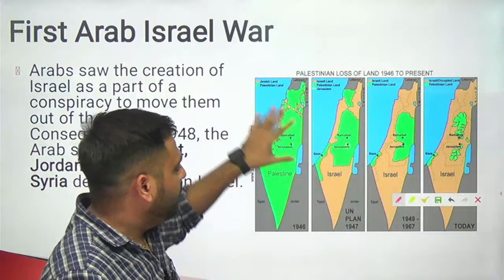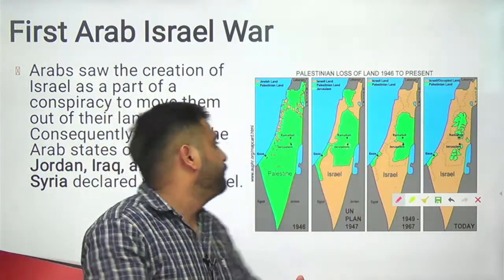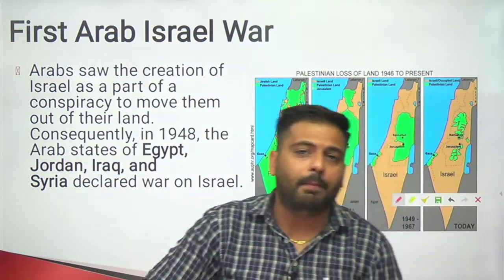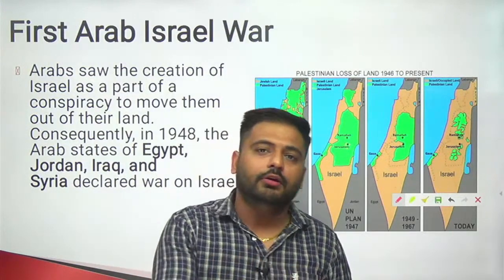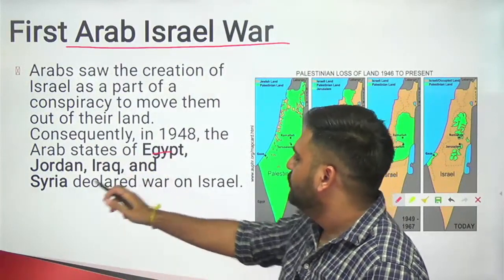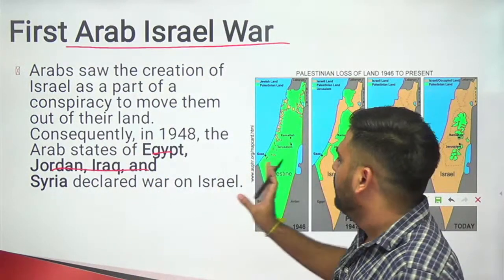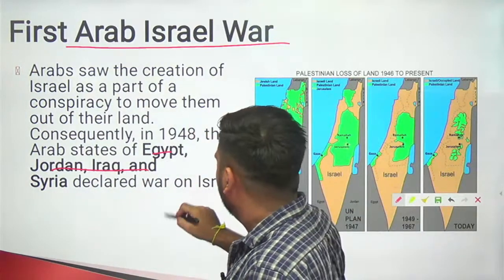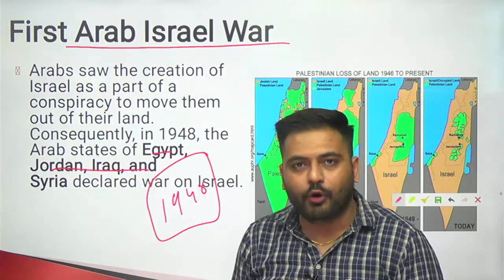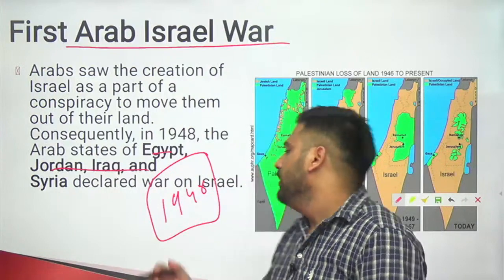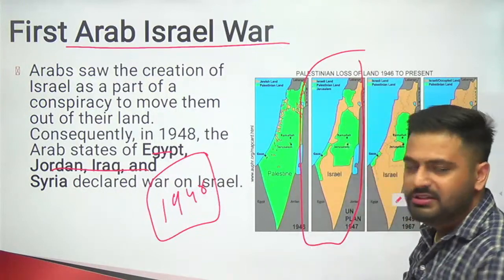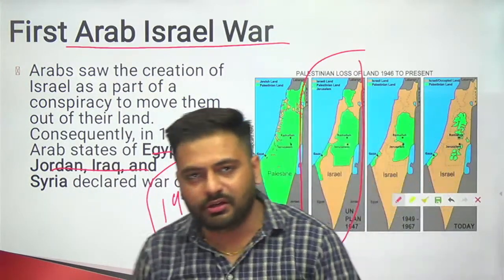After that, Egypt, Jordan, Syria and Libya attacked Israel, and this came to be the first Arab-Israeli war, right? Egypt, Jordan, Iraq and Syria attacked Israel, but when this war ended in 1948, because of lack of coordination and lack of a trained army, Israel won the war, and it again increased its control over the Palestinian areas.